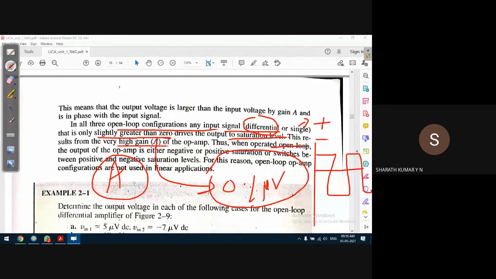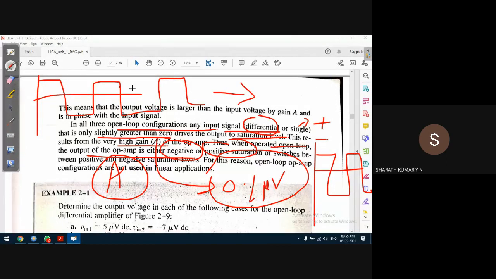Thus, when operated in open loop, the output of the op-amp is either in negative saturation or positive saturation, or it switches between the positive and the negative saturation level. It continuously switches between positive and negative saturation. This is like square wave generation. If you want this kind of waveform, we use either an inverting amplifier or a non-inverting amplifier in open loop condition, no problem. So we get what is known as a square waveform.